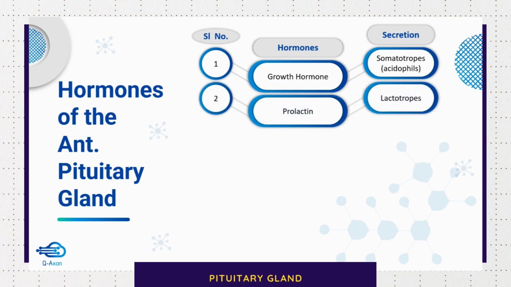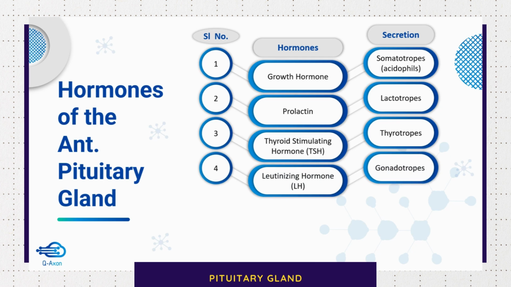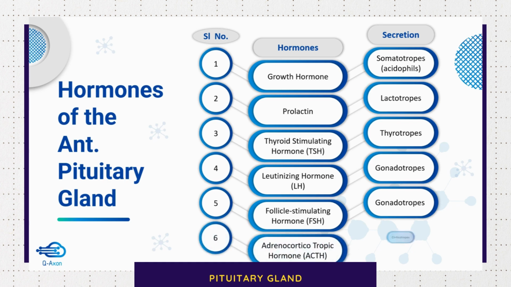Then we have the hormone prolactin, which is secreted by cells called lactotrophs. The thyroid stimulating hormone is secreted by thyrotrophs. Luteinizing hormone as well as follicle stimulating hormone are both secreted by cells called gonadotrophs. Then we have the adrenocorticotropic hormone, which is secreted by corticotrophs.